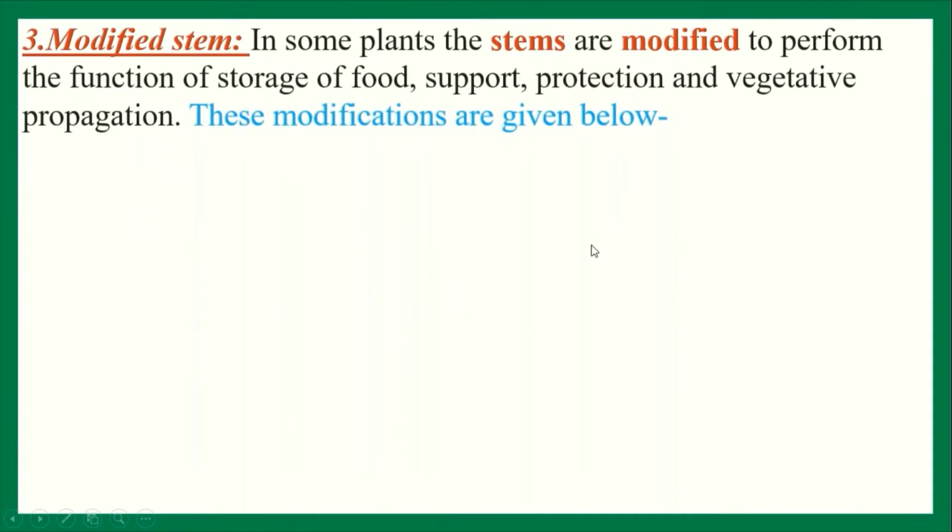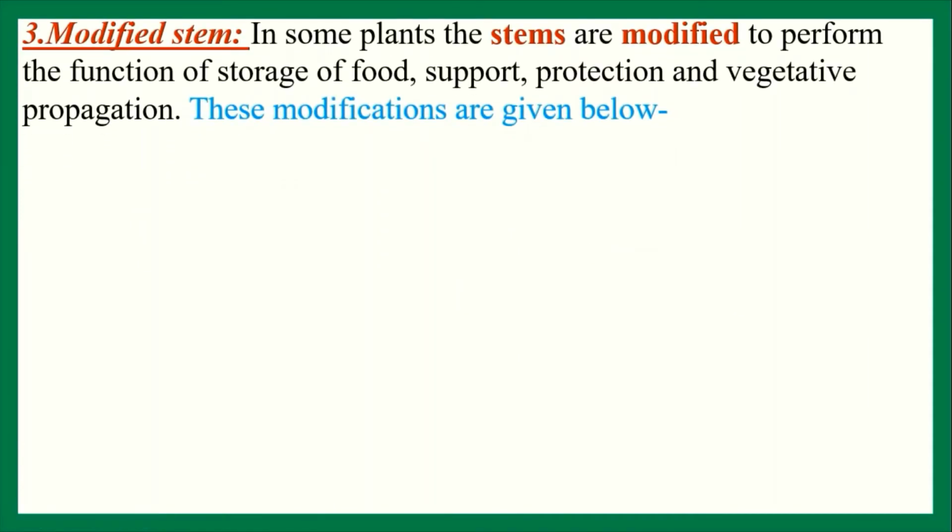Then the next one is modified stem. The stems whose shapes are not like a normal stem are called modified stems. You must know which part of the plant's body is known as stem. In some cases, stems are modified. Some of these modified stems have no resemblance with the true stem in their appearance and position.